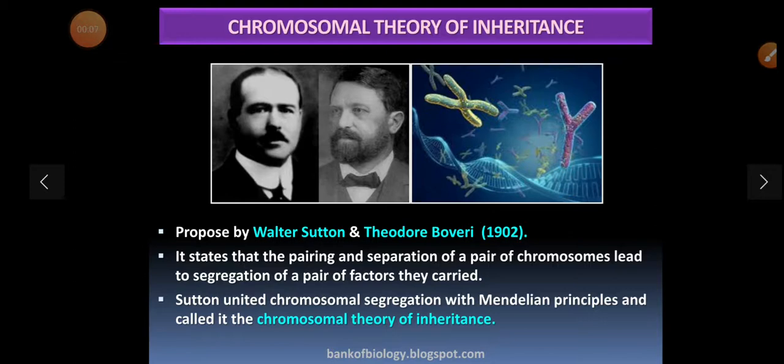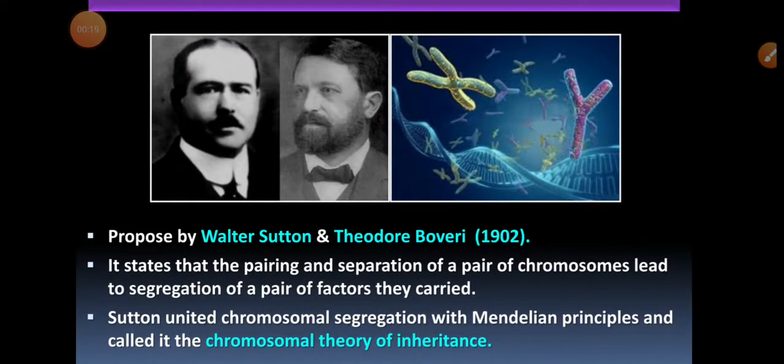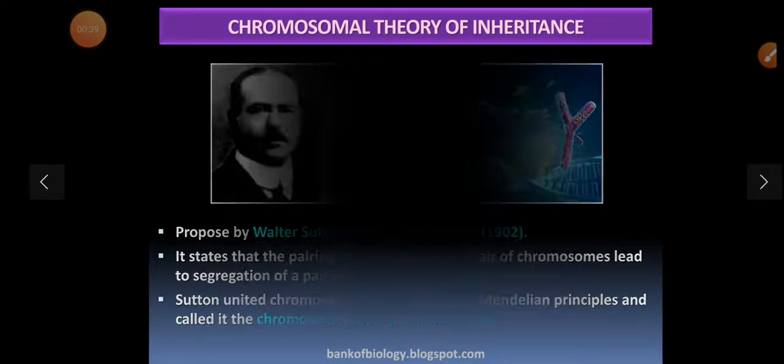This theory was proposed by Walter Sutton and Theodore Boveri in 1902. It states that the pairing and segregation of a pair of chromosomes leads to the segregation of a pair of factors they carried. Here, factor means gene. They united chromosomal segregation with the Mendelian principle and called it the chromosomal theory of inheritance.